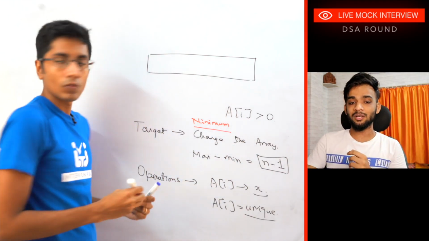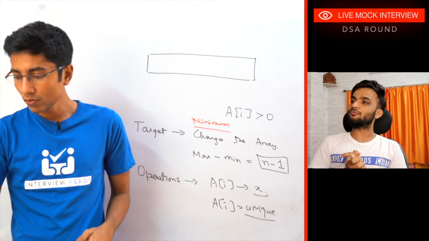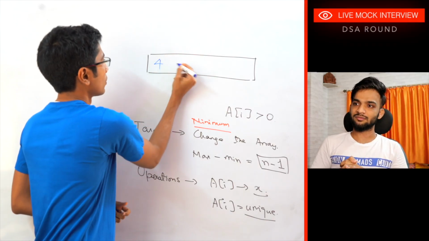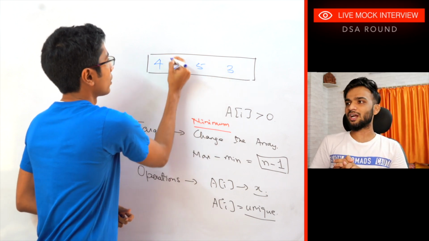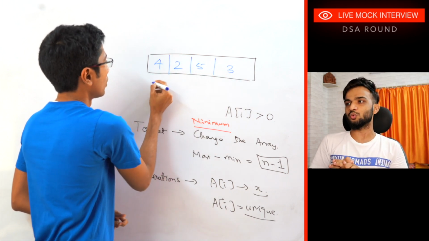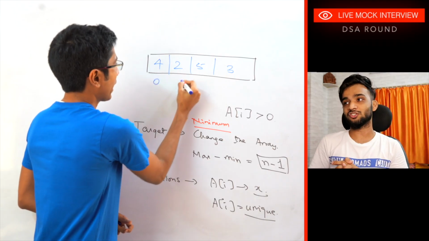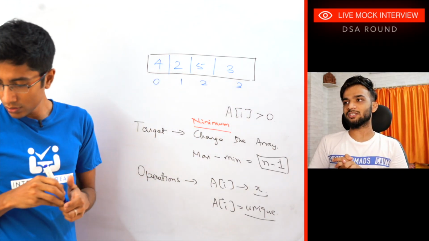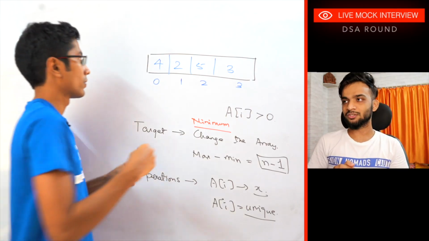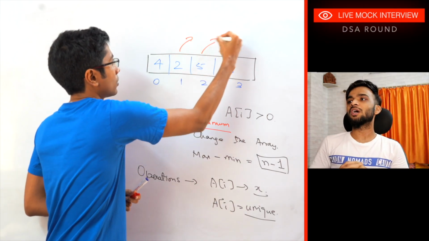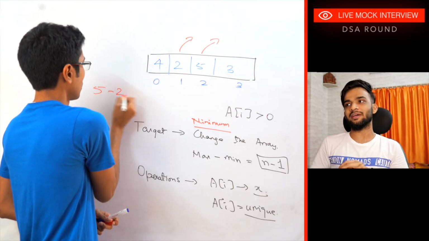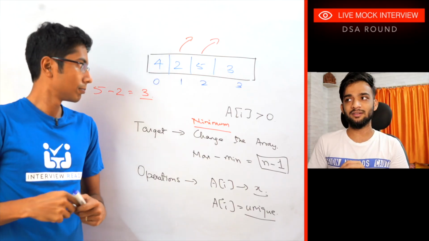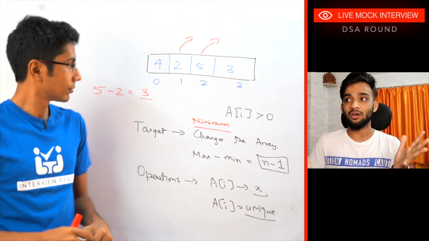So for an example, let's take an example. Assume the array to be 4, 2, 5, 3. So if you check out over here, what's the minimal? That's 2, right? Right. And the maximal is, I guess, 5, right? 5. So if you do a 5 minus 2, that's equal to n minus 1, where n is the length of the array. So that's 3. So over here, there are no changes required. And all the elements are already unique.